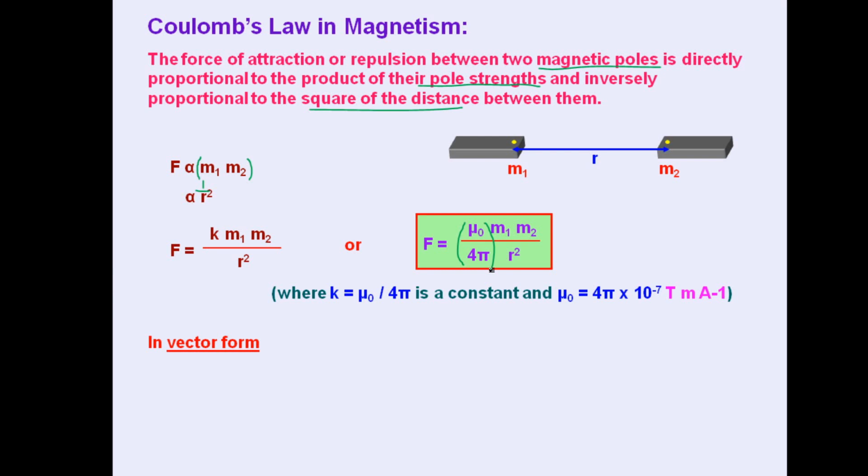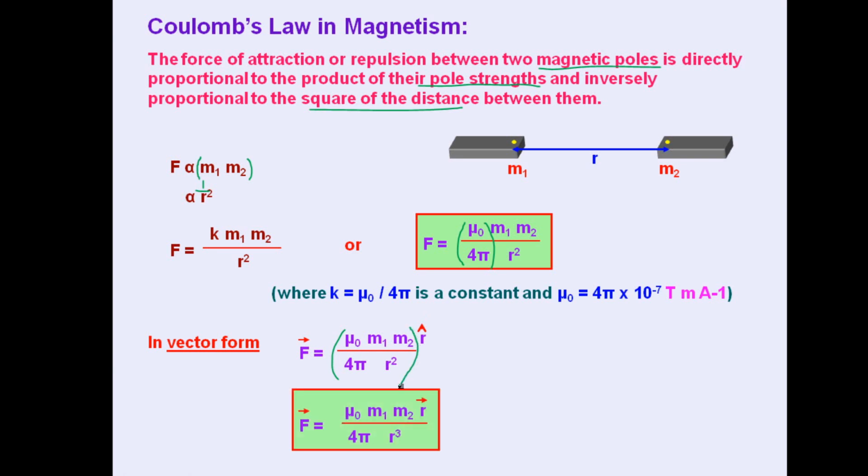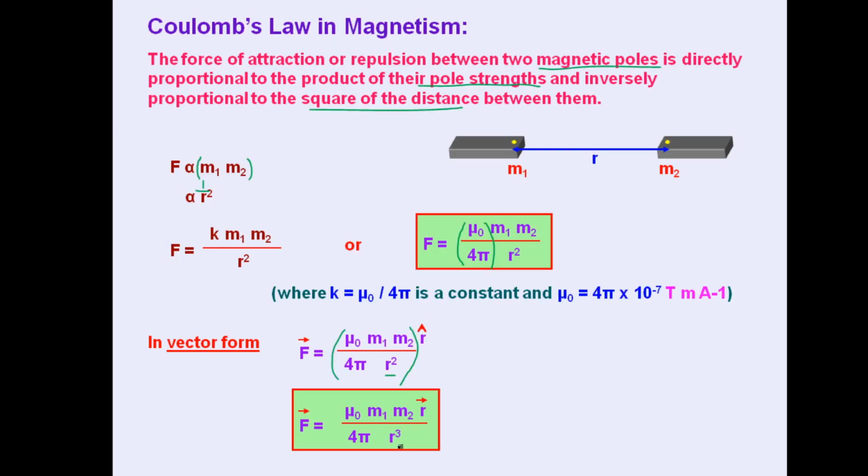If we need to write the expression in vector form, then the magnitude multiplied by the unit vector will give the expression for vector form. Here r cap can be written as r vector divided by r. So the factor in the denominator, r square, will become r cube, and hence the expression is this. If required, you can note down this expression.